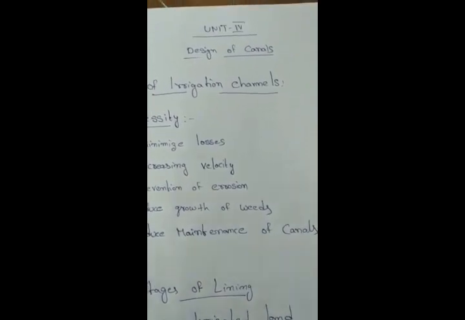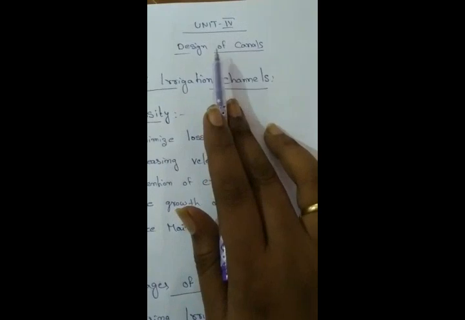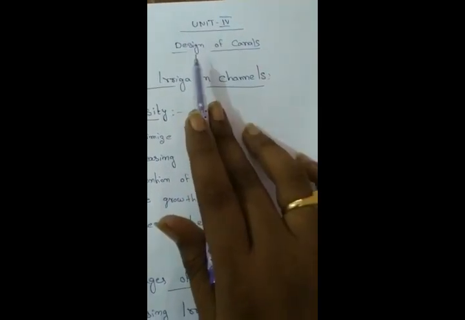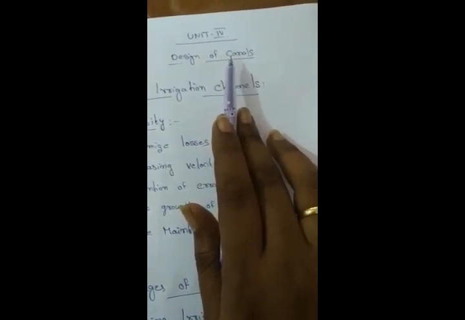Now I will discuss the design of canals. It is part of Water Resources Engineering 1. Okay. We have already discussed the design of canals in previous sections: the types of canals, alignment of canal, and the different cross-sectional elements existing in a canal. At the same time, we also discussed how to design a canal based on Kennedy's and Lacey's equations.